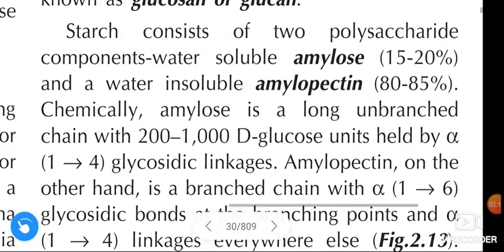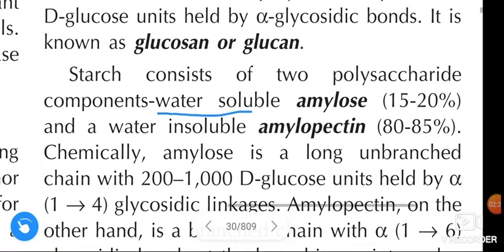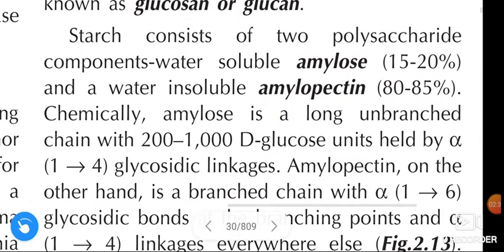See once again. Starch consists of two polysaccharide components. One is water soluble, another is water insoluble. First, the water soluble one is amylose, and this amylose is 15 to 20%. Next, the water insoluble one in starch is amylopectin.